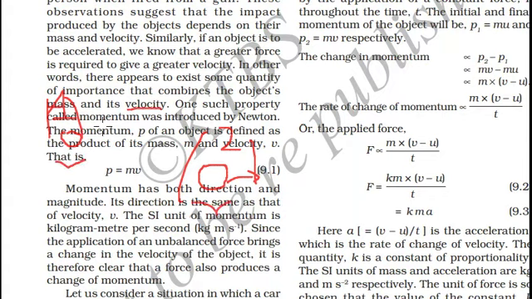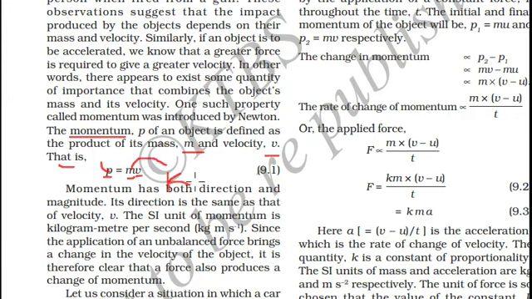So what is this quantity which signifies mass and velocity? That physical quantity is momentum. The momentum of an object is defined as the product of mass and velocity, and momentum is denoted with the letter P. P is equal to mass times velocity. The unit of mass is kg. The standard unit of velocity is meter per second. So the unit of momentum is kg meter per second.